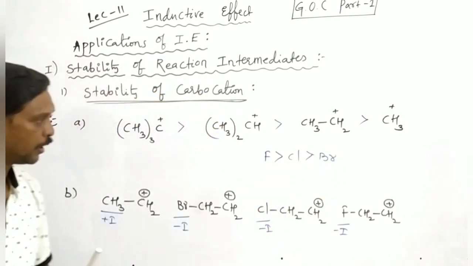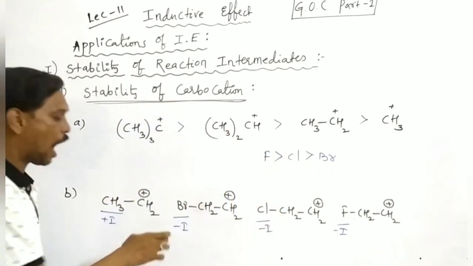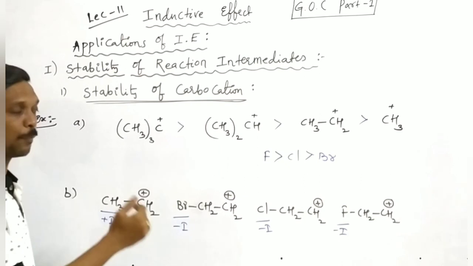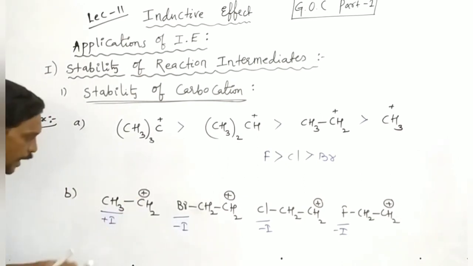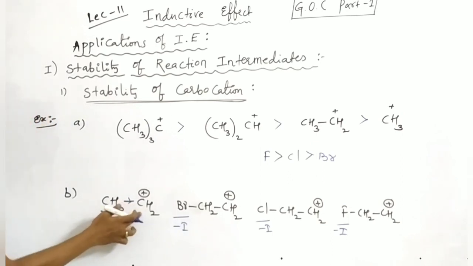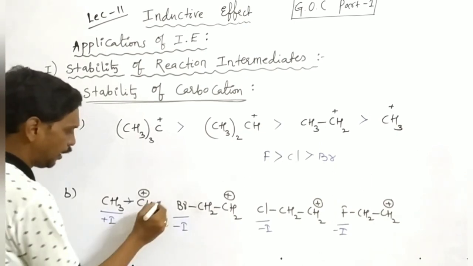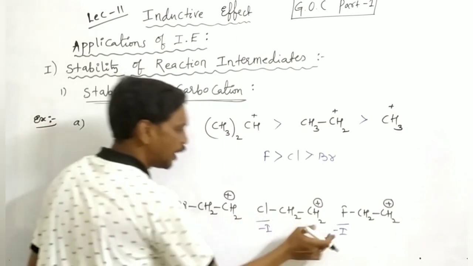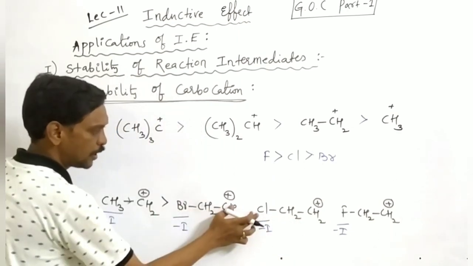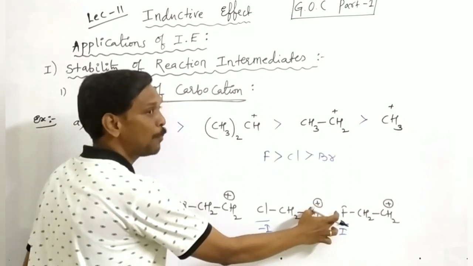It means bromine is the less I power species, but the positive I group stabilizes this carbocation carbon. So if positive I groups are present, then stability is more. Among Br, Cl, F, fluorine has maximum I,